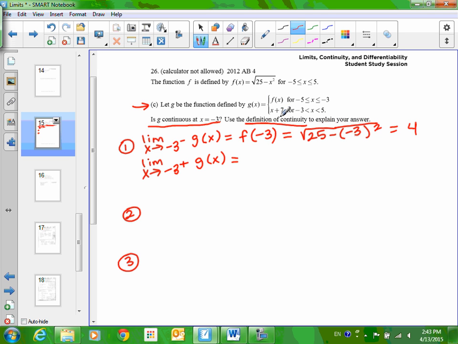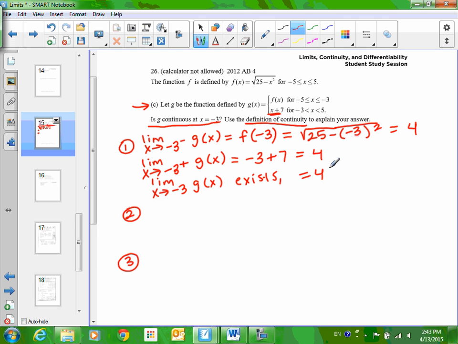And so which piece of this piecewise function is the right side of -3? The x plus 7. So again, with limits, you just plug the number that you're doing the limit of in for x. And I also get 4. We have just proven that the limit as x approaches -3 exists. Okay, it exists, and it equals 4.